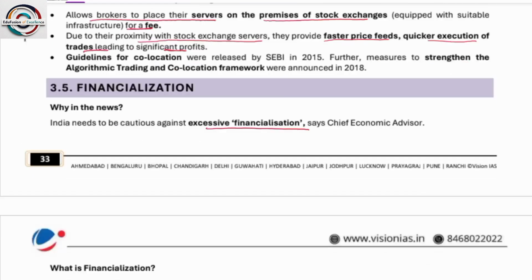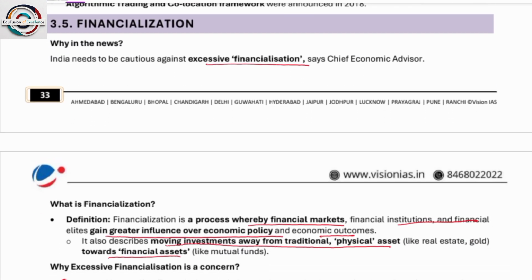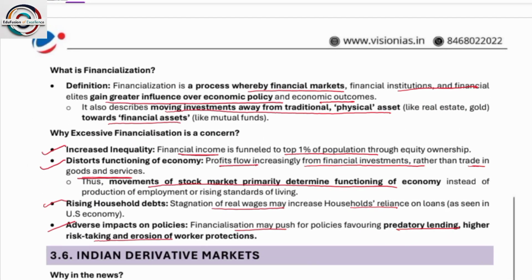Financialization. India needs to be cautioned against excessive financialization, to achieve economic leverage. What is financialization? Financialization is a process where financial markets, financial institutions and financial elites gain greater influence over economic policies and economic outcomes.